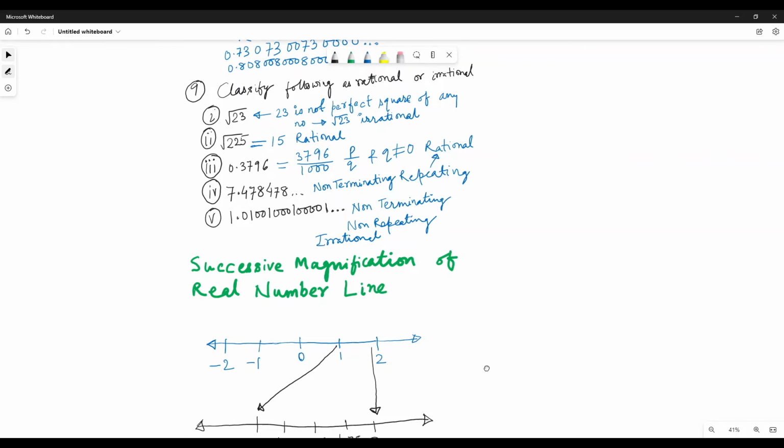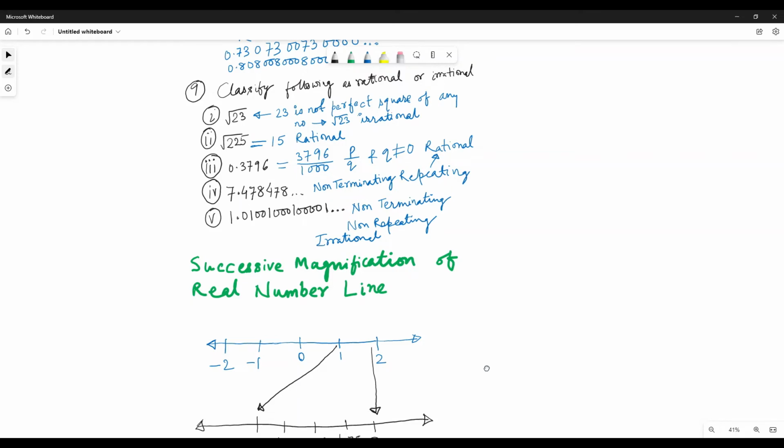Classify the following as rational or irrational. So root 23 is not the perfect square of any number, so root 23 is irrational. Root 225 is 15, so that is rational. 0.3796 can be written in the form of p by q. And this number is non-terminating but repeating, so this is a rational number.